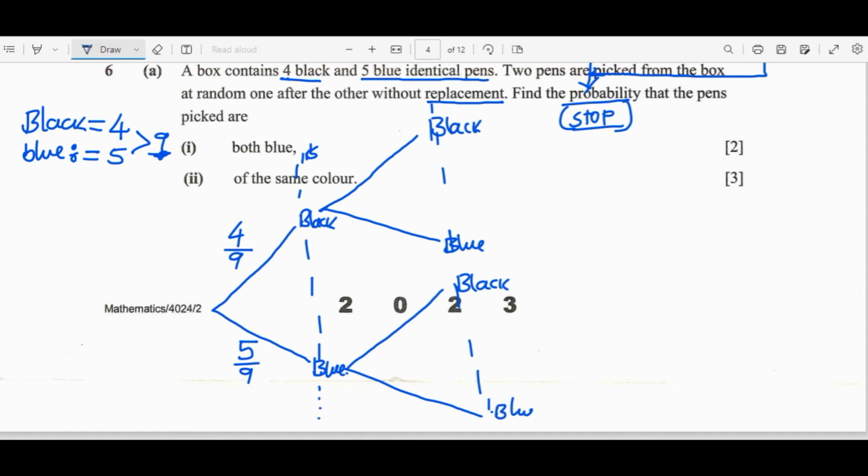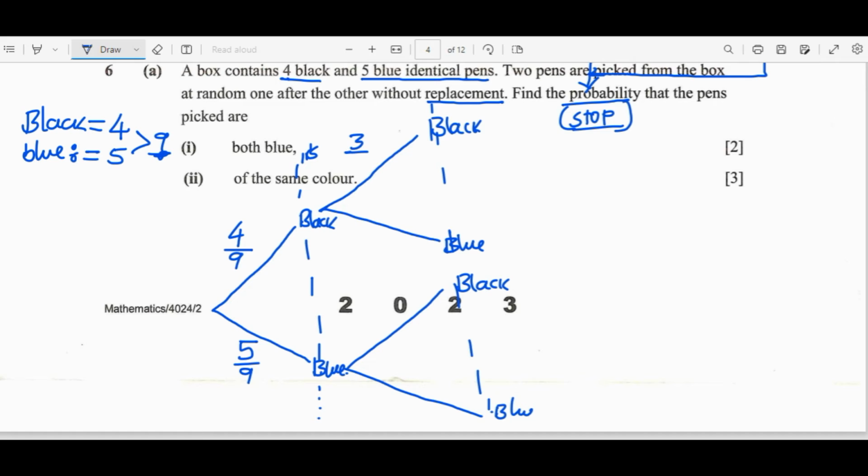Now, since it was picked without replacement, what are we supposed to do to the second part? You need to subtract a 1. So we are going to assume that the ball that was picked was black, without replacement. If black is picked without replacement, how many black are remaining? We have 3.